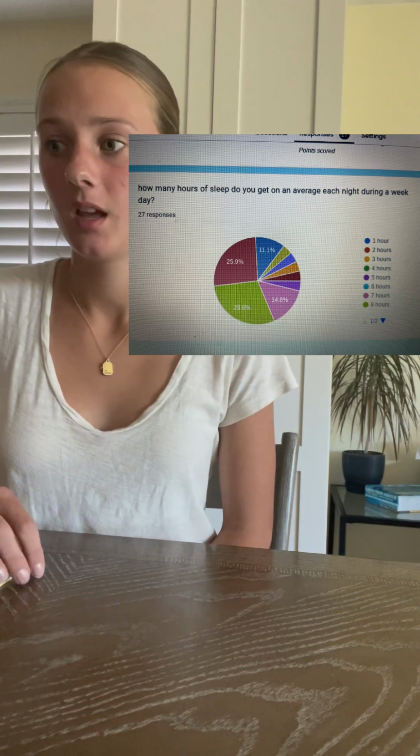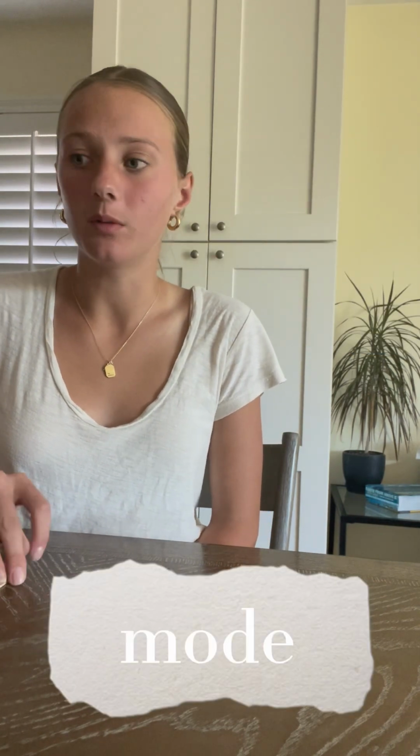I surveyed kids in double math on how many hours of sleep they get on an average on a weekday. This was the survey. It shows that most people had 8 hours of sleep. This is also known as the mode. You find the value that occurs the most.